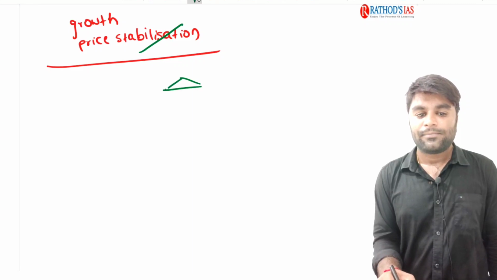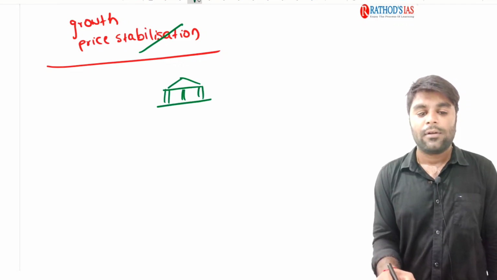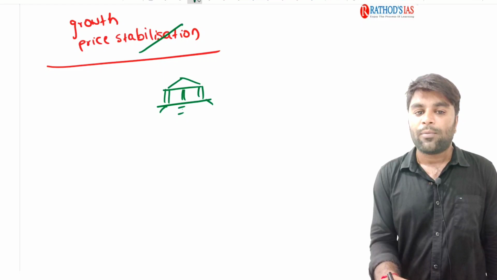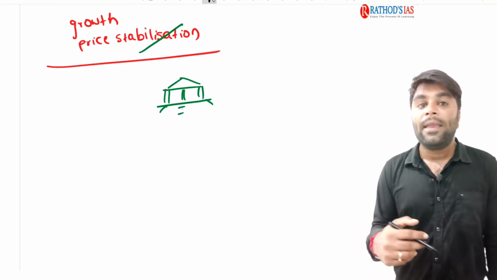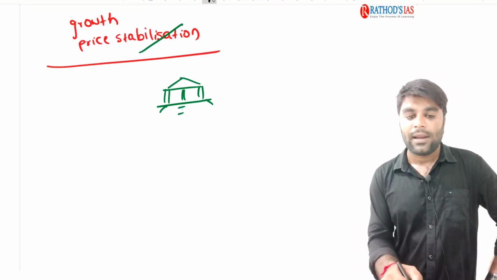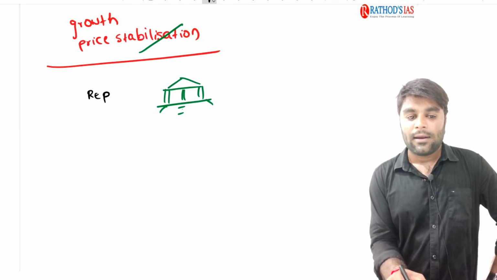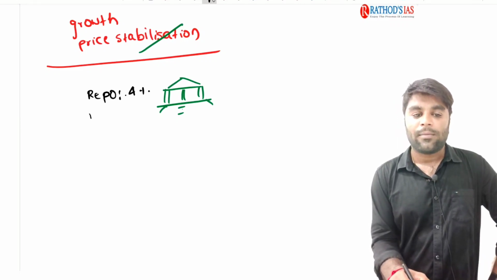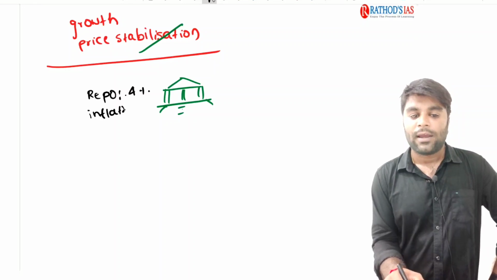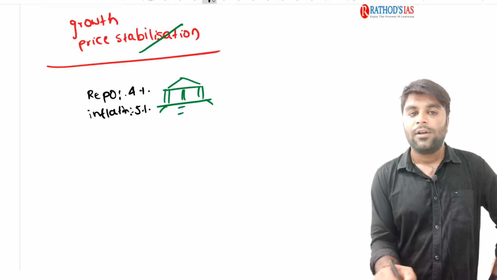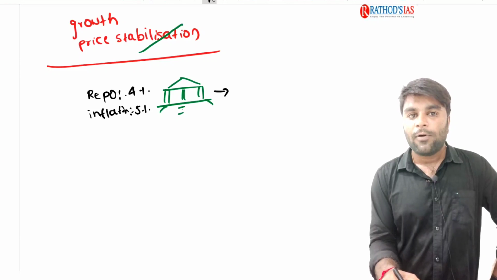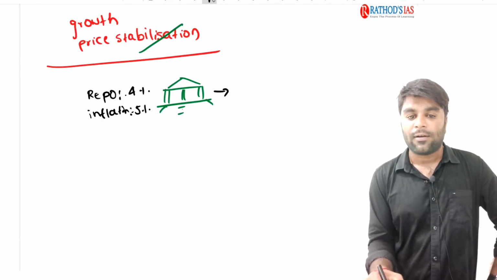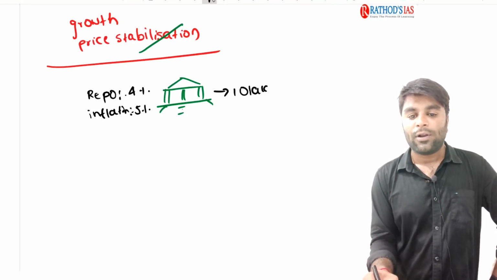Let's understand, this is a bank. Now, you know what is the meaning of a repo rate. Repo rate is the rate at which RBI extends loans to the commercial banks, right? Say for example, currently the repo rate is 4%, and the inflation in the economy is 5%. Now, with the repo rate of 4% and the inflation of 5% in the economy, the bank is providing a loan of about 10 lakh.